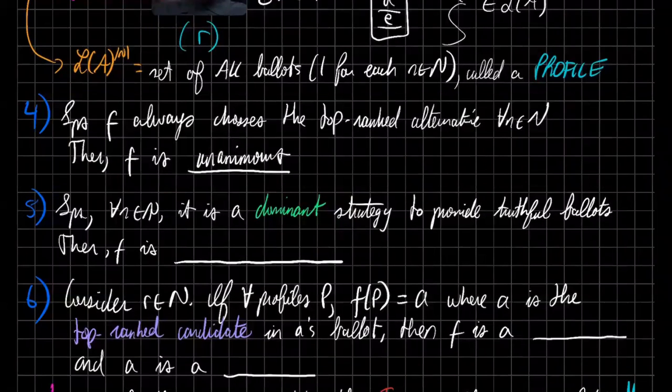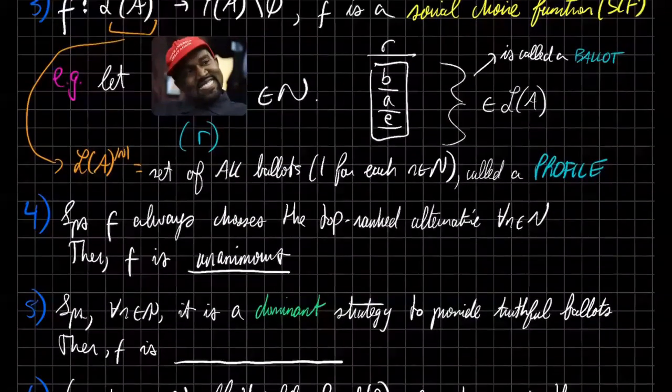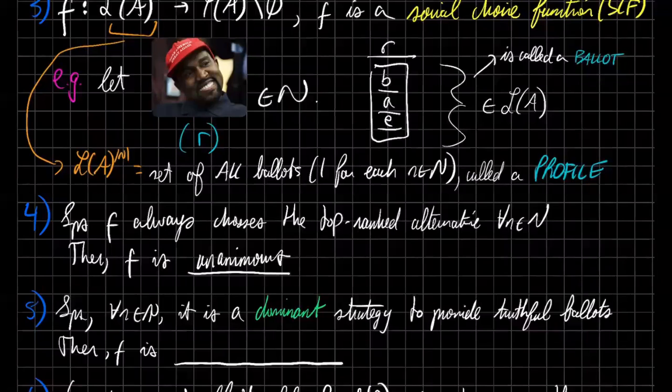Now, suppose that for all voters it is a dominant strategy, shout out to game theory, to provide truthful ballots. What we mean by truthful ballots is, let's say Kanye West does not have an incentive to swap these two candidates, to prefer Professor Adha first and Donald Trump second.